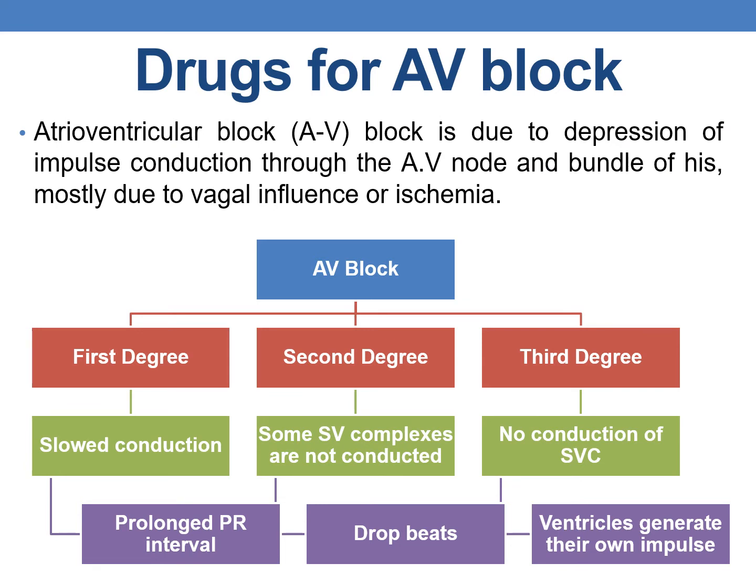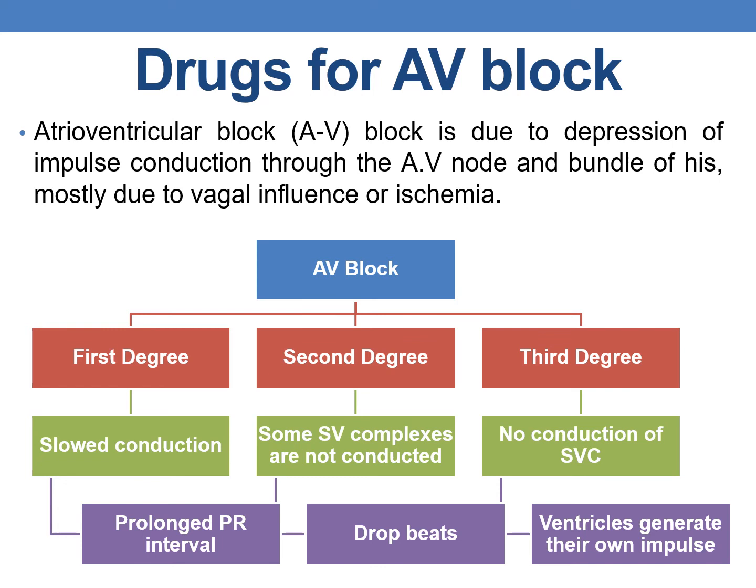Now coming to the next condition, that is AV block. Atrioventricular block is due to depression of impulse conduction through the AV node and bundle of His, mostly due to vagal influence or ischemia.